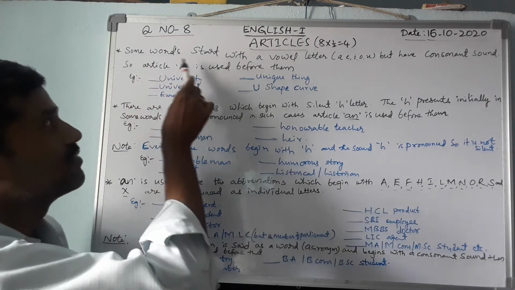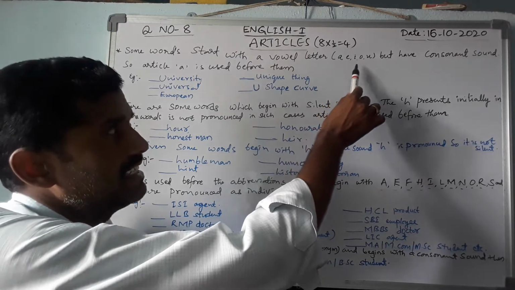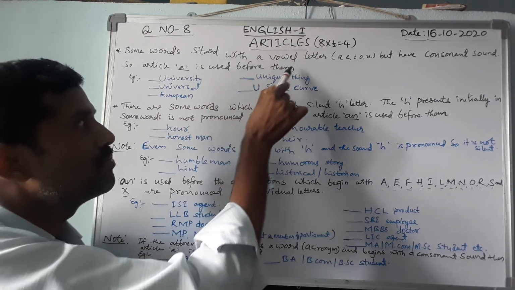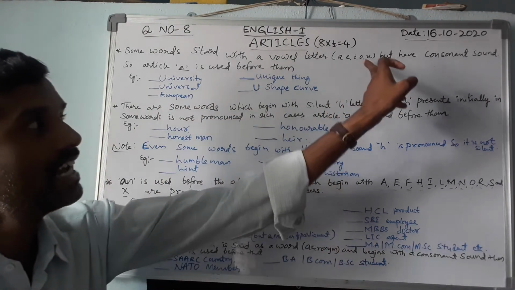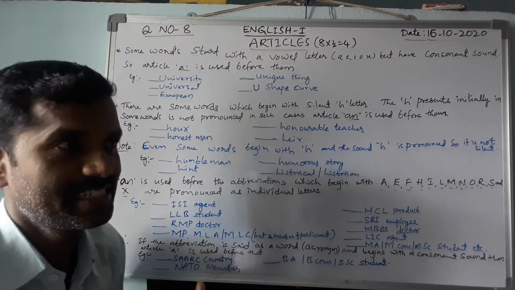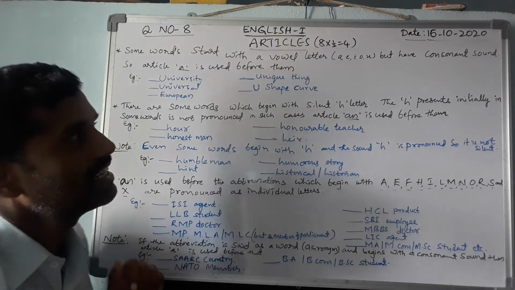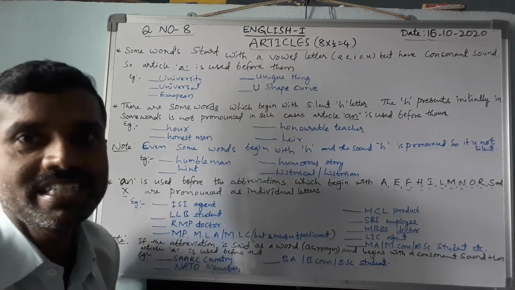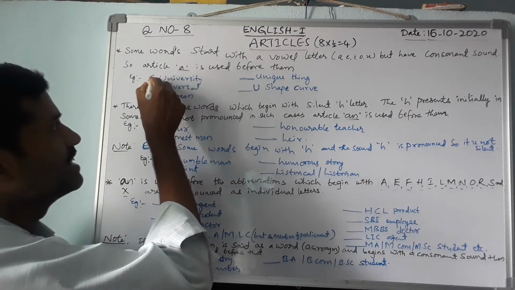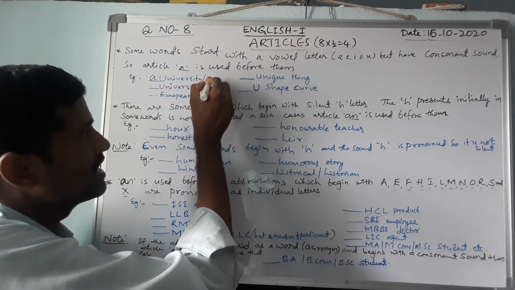The first rule: some words start with a vowel letter. The vowel letters are what? A, E, I, O, U, but they have a consonant sound. So article a is used before them. In English, A, E, I, O, U are called vowel letters and the remaining 21 are called consonant letters. So when a word begins with a vowel letter but has a consonant sound, for example university, article a is used. A university, because here it is pronounced as "you".